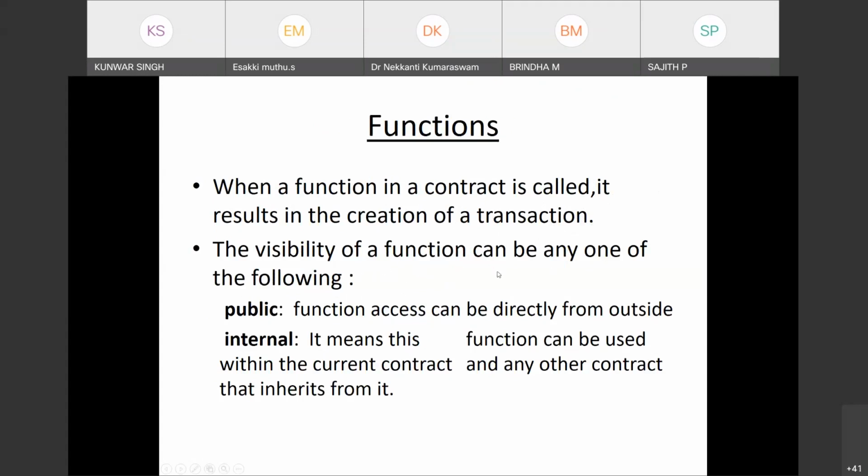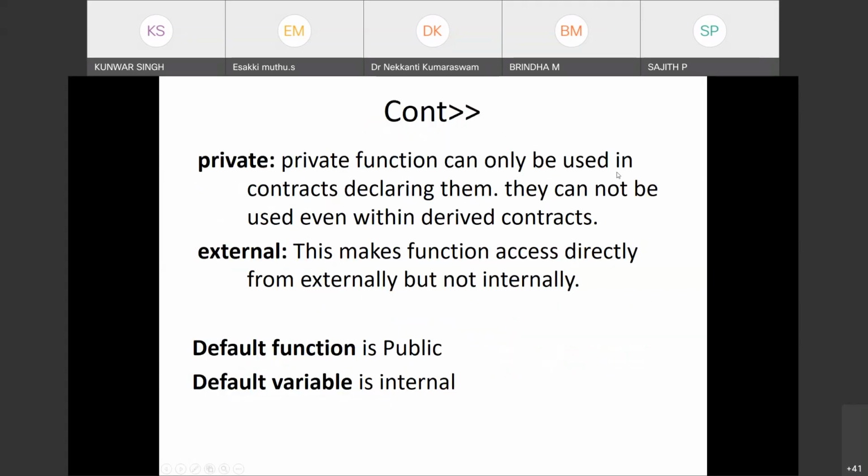We have the function types. Public, you may already know, functions can be accessed directly from the outside. Internal means that the function can be used within the current contract and any other contract that inherits from it. Then we have private, which can only be used in the contract declaring them. They cannot be used even within the derived contracts. So inheritance, everything is there in Solidity also. Similarly, external. The default function is public, and the default variable is internal. Similarly, you can define private, public, and internal variables.